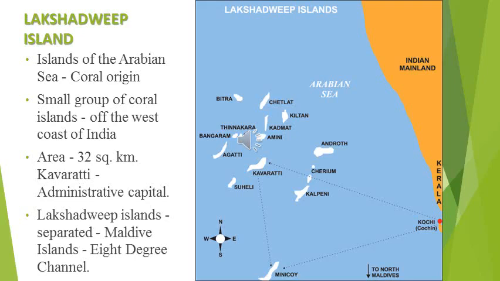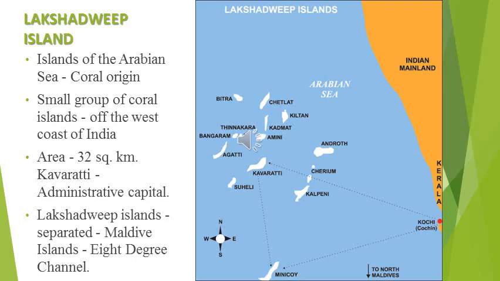It is mainly characterized by sandy beaches, so you can find beaches. Then coastal sand dunes. Sand dunes, that is in desert regions, you can see some wave-like formation. Likewise, you can also see them in the coastal region.